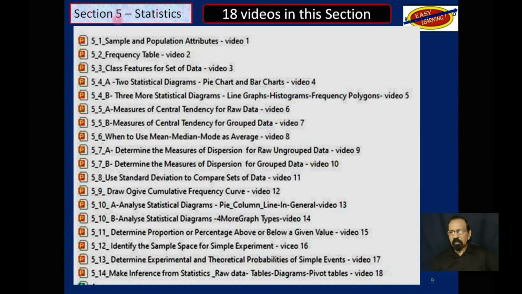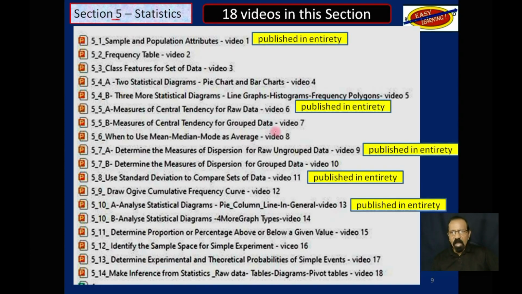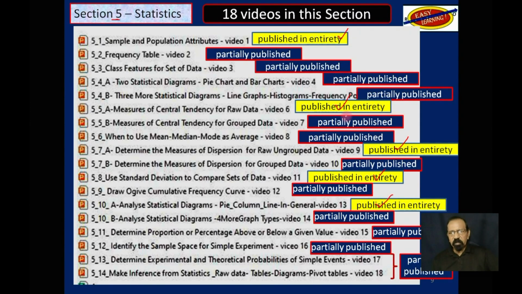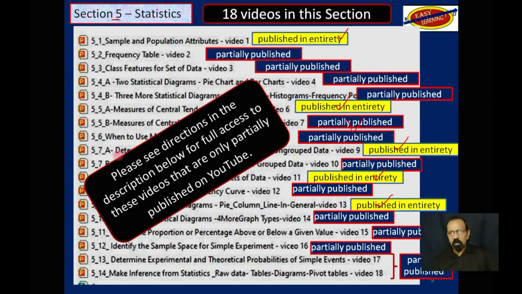Section 5, statistics. These 5 videos you see indicated in yellow here have been published on YouTube in their entirety, and the others are only partially published. If you want to have full access to those that are only partially published on YouTube, please see directions in the description below.